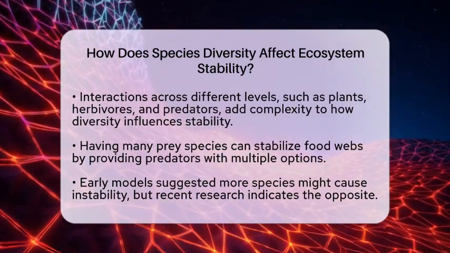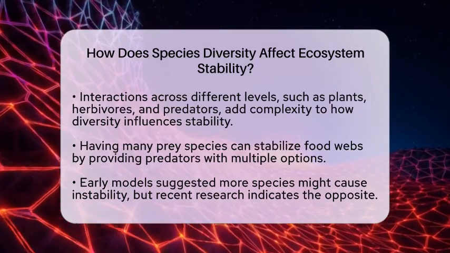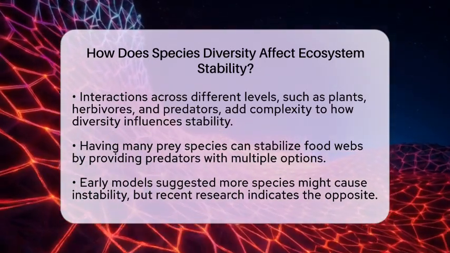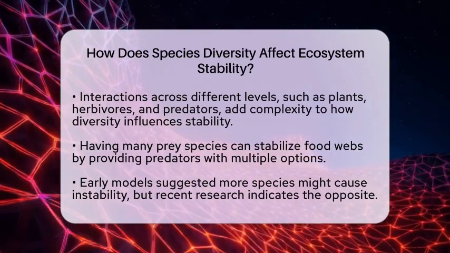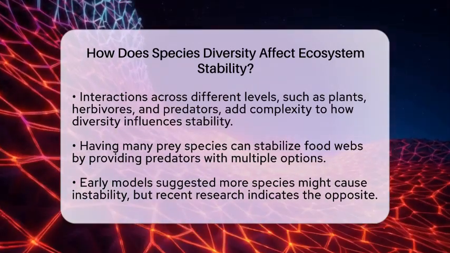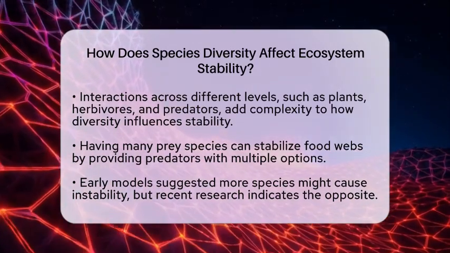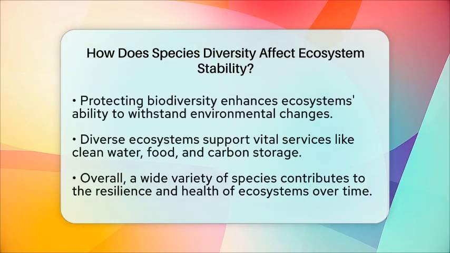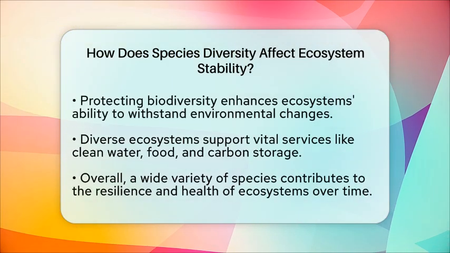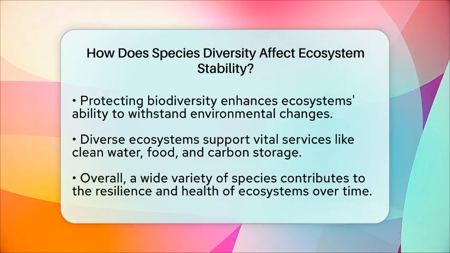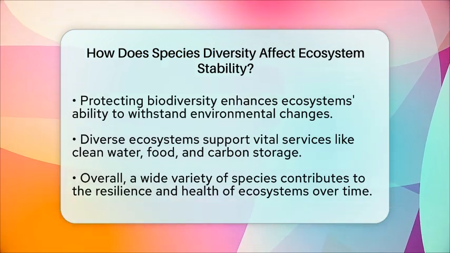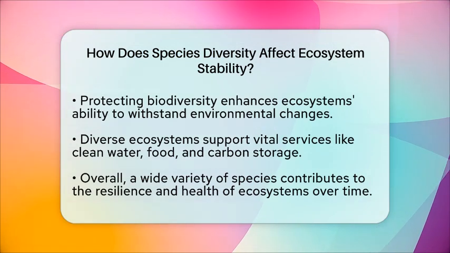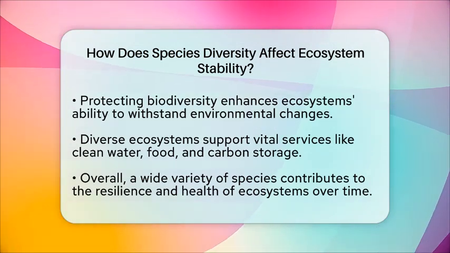There has been some debate about whether more species can sometimes make an ecosystem less stable. Early models suggested that adding more species could cause instability. But newer studies that include real-world complexities show that, generally, more species lead to more stability. In practical terms, protecting and restoring biodiversity helps ecosystems resist environmental changes like climate shifts or human impacts.